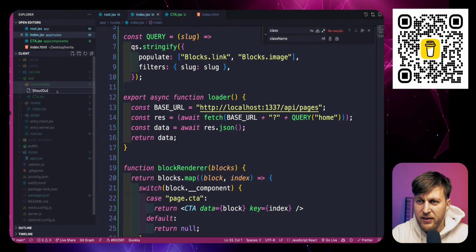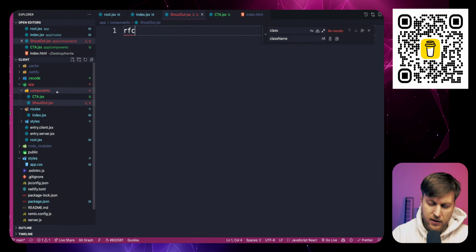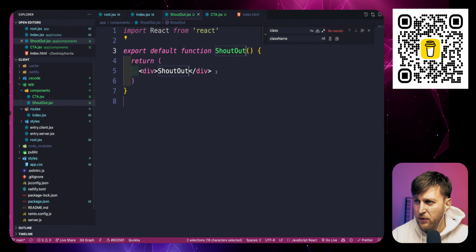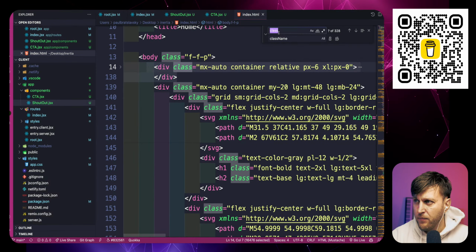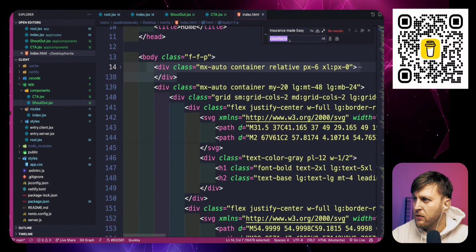If we want to shout out a link or something, whatever, it doesn't make sense. I know I'm very bad with names, but it's going to be called shout out. Let's create that component, shout out, and we're going to pull it from our template here. I'm using an HTML template that I found.